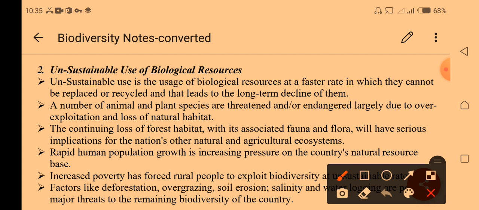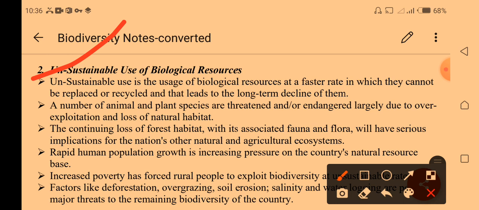A number of animal and plant species are threatened or endangered, largely due to overexploitation and loss of habitat. I discussed earlier in part 1 overgrazing, which has a very bad impact on the ecosystem, because the grass may not grow fully before it has been eaten by cattle.